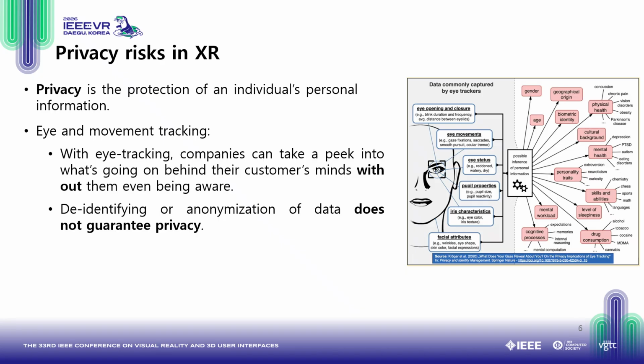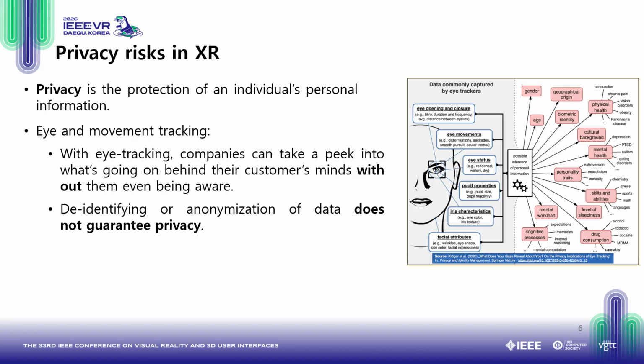So what is the privacy risk in XR? As we know, privacy is the protection of an individual's personal information. Furthermore, as we also know, eye tracking data contain a lot of sensitive user information. And these data are often collected using similar protocols and may involve overlapping participant pools.